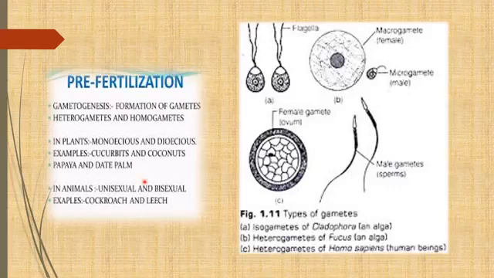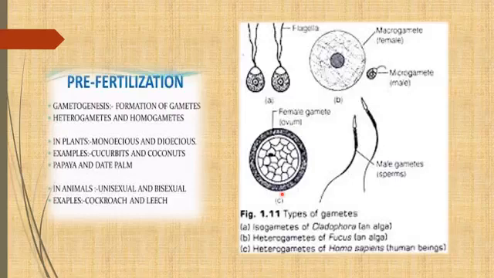Now what happens depends on the condition, whether the plants are monoecious, dioecious, unisexual, bisexual, or the organisms are having a haploid body or a diploid body. On the basis of that, gamete formation takes place. Now see, it is very simple. If the organism is haploid, means they don't have chromosomes in pair, then their reproductive cells just divide and form gametes. As I told you, gametes are always haploid, they have a single number of chromosomes.